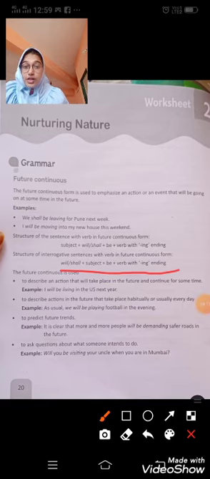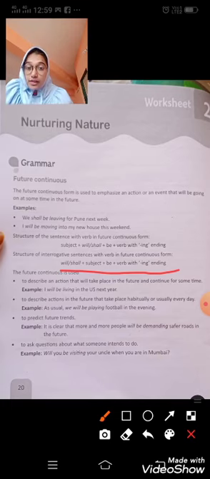Moving ahead, future continuous is used to describe an action that will take place in the future and continue for some time. For example, I will be living in the US next year. So here, the action will take place in the future and continue for a long time. I will be living in the US next year. So he will live in the US next year, not now, and it will take a long time to complete.